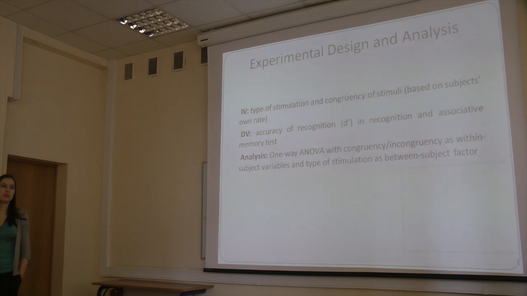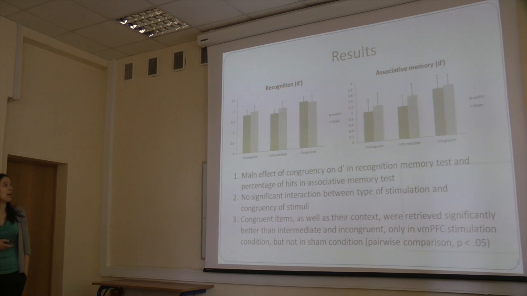We used ANOVA with stimuli congruency, and congruency based on subject estimations, as within-subject variables and type of stimulation as a between-subject factor. This is our result. Unfortunately, we had a very small sample due to all the technical issues I mentioned, and we obtained only the strongest effect we expected, which is the congruency memory benefit. People really do remember congruent items better. But no significant interaction between type of stimulation and congruency of stimuli was revealed.